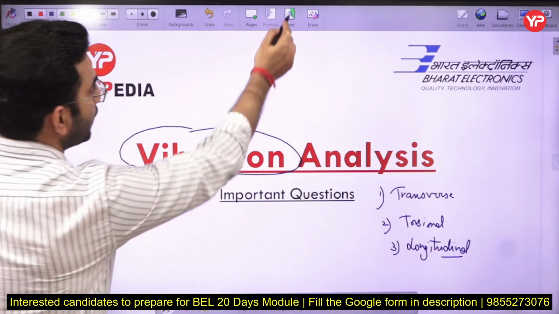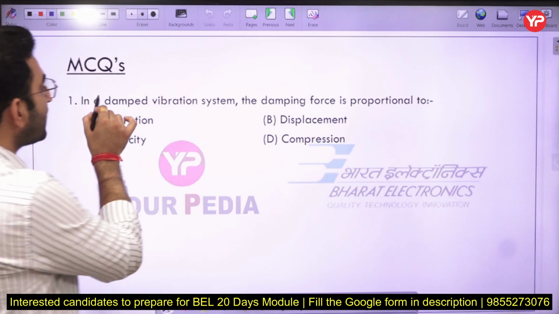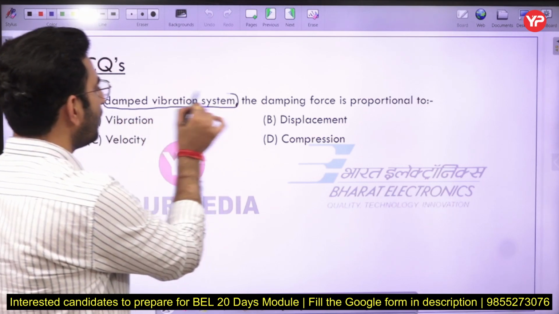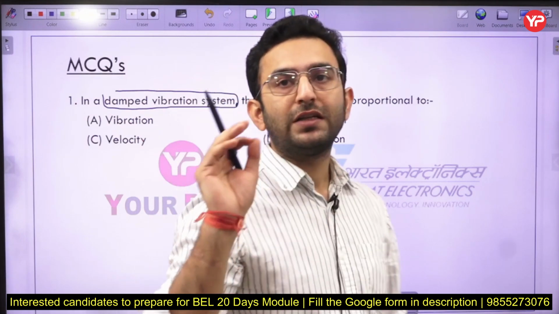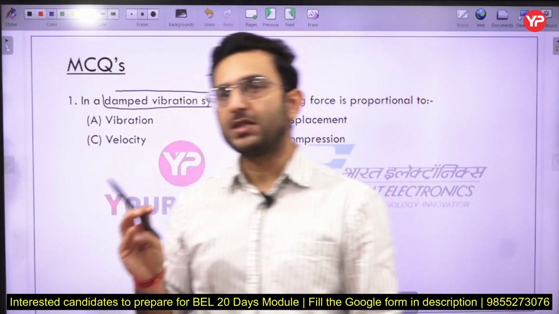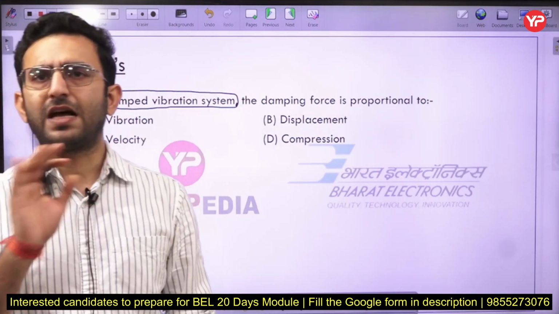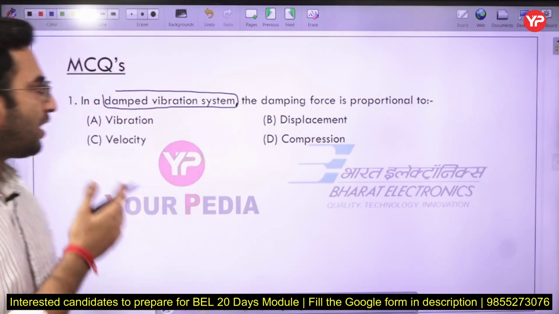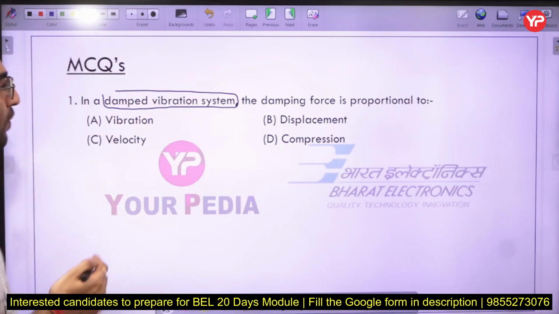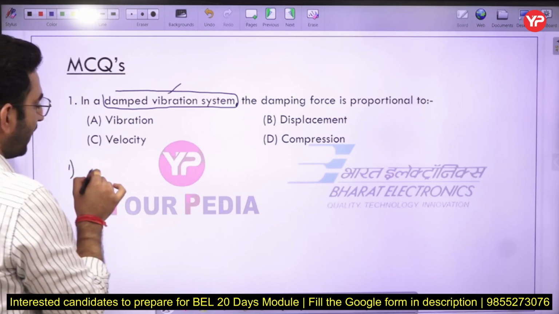In the first question, we can see: in a damped vibration system, the damping force is proportional to the... First of all, just see what is the meaning of a damped vibration system. A simple vibration system consists of three elements: first the mass, then a damper, and then a spring. These are the three elements which make up the vibration system. Whenever you are studying the vibration chapter, there are different types of vibrations.